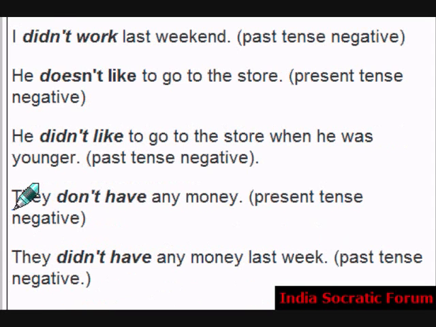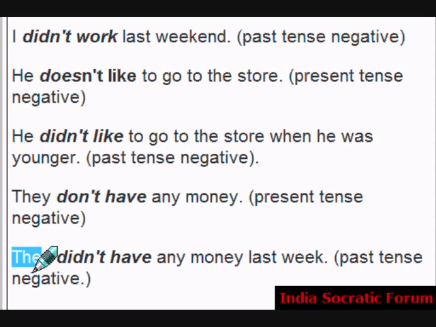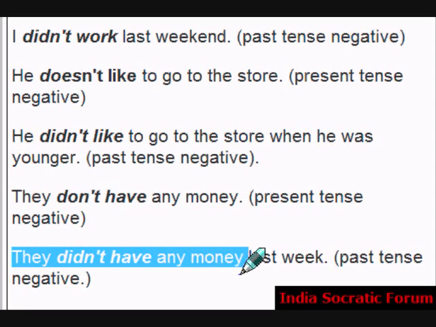They don't have any money. For they, you have to use do. Present tense negative is don't. They don't have any money. Past tense form: they didn't have any money last week.